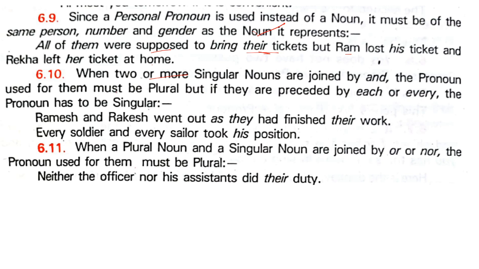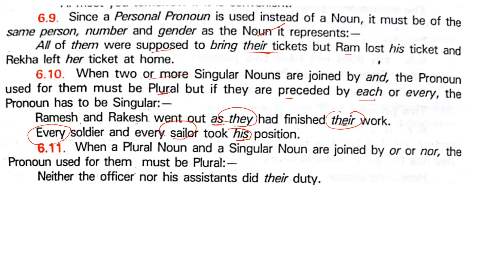Okay. Now, when two or more singular nouns are joined by "and," the pronoun used for them must be plural. If they are preceded by each or every, the pronoun has to be singular. Let's see. Ramesh and Rakesh went out as they had finished their work. Every soldier and every sailor has his position.